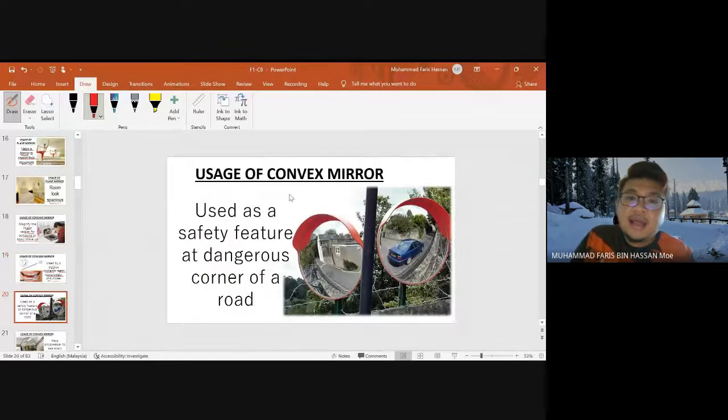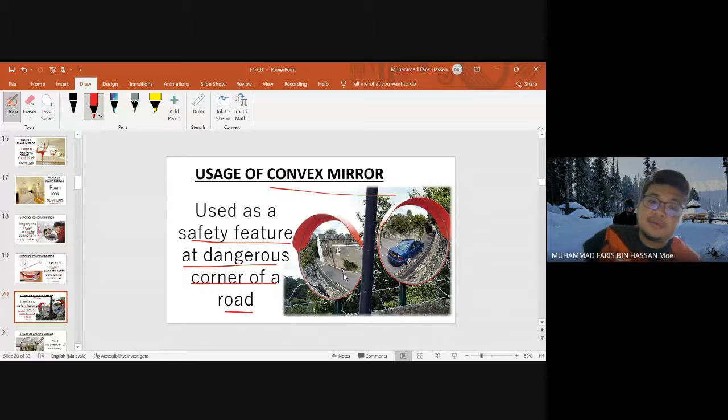Okay, and then the usage of the convex mirror is used as a safety feature at a dangerous corner of a road. This is how we apply the convex mirror at the dangerous corner of a road. So the driver can see at the different corner of a road which cannot be seen by using your normal eyes.